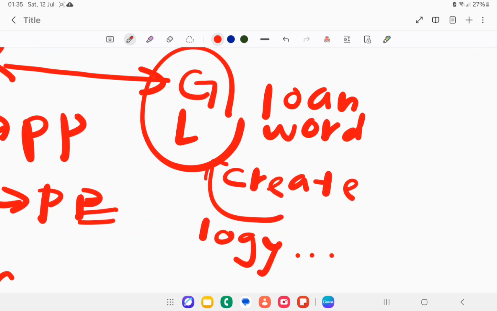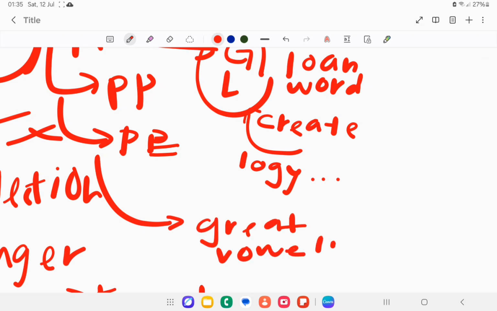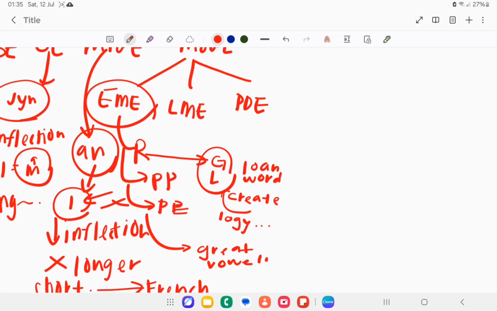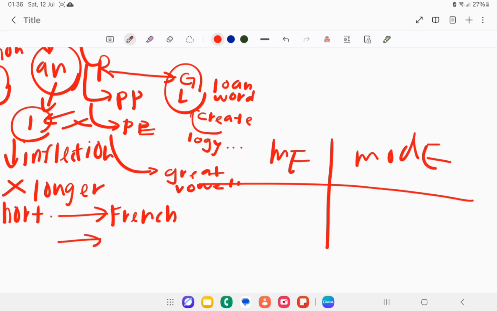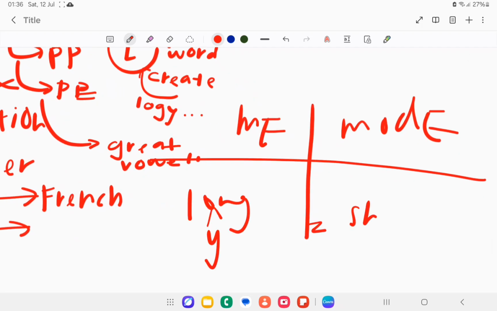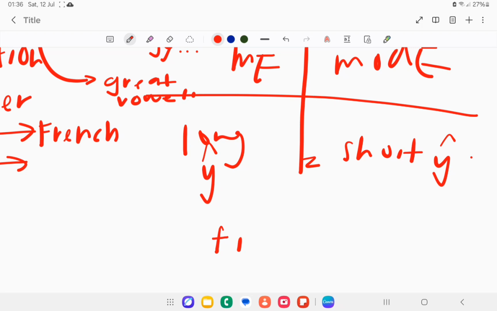And then we have the Great Vowel Shift, which happened during early modern English. It separated Middle English from modern English. The point you need to remember is that in Middle English the vowels are more long and the vowels in modern English are more short. So they go from the long way to the short way, like this. Fire. Okay, this is the difference.